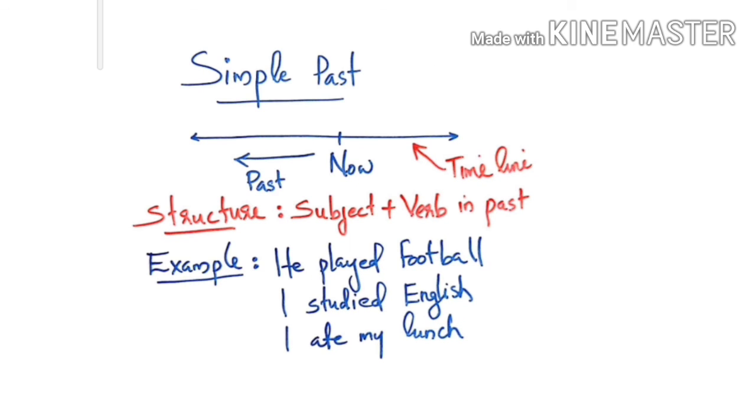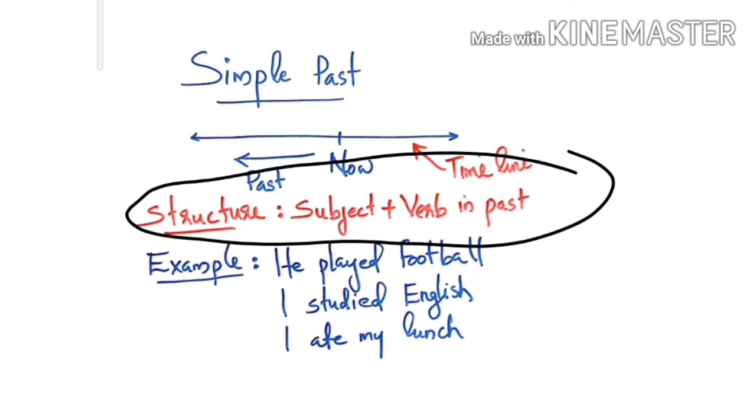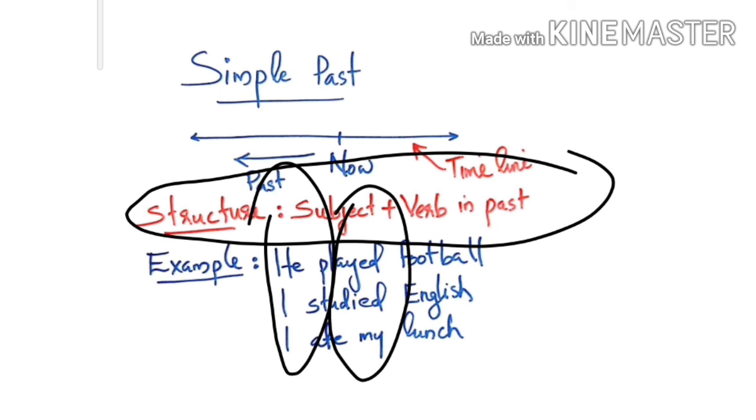You can see here, this is the structure of simple past: subject plus verb in the past. For example, he played football, I studied English, I ate my lunch. These are the subjects, these are the verbs in the past form.